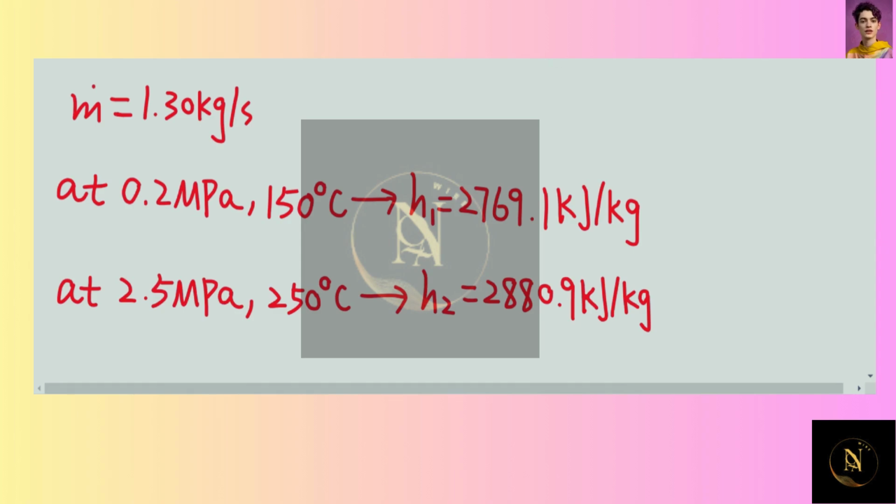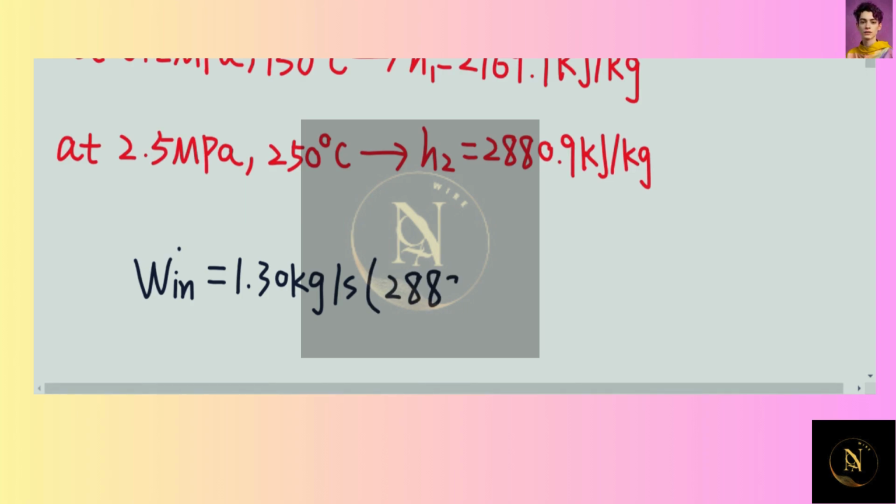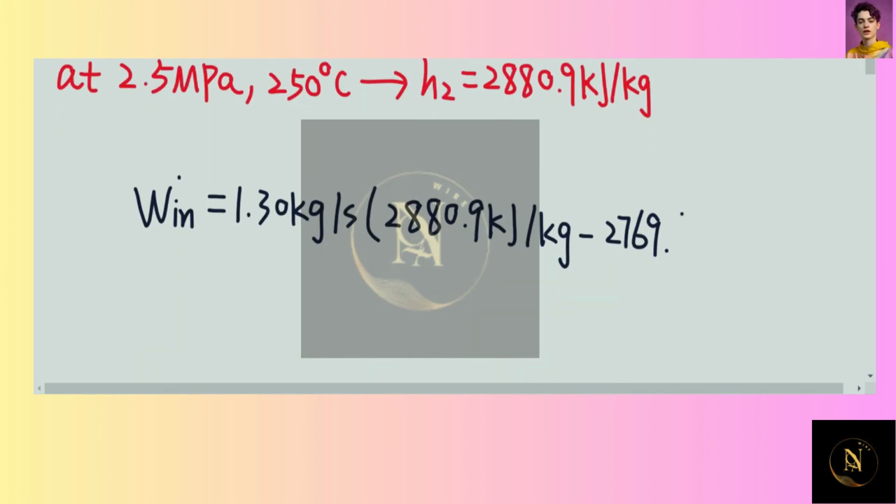So now if we plug back into the equation, we have the power input is equal to 1.30 kilogram per second, times 2,880.9 kilojoule per kilogram minus 2,769.1 kilojoule per kilogram.